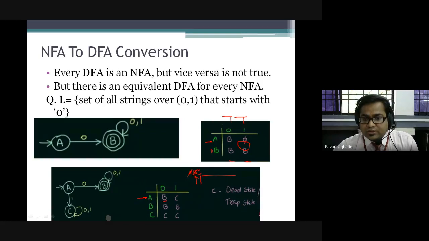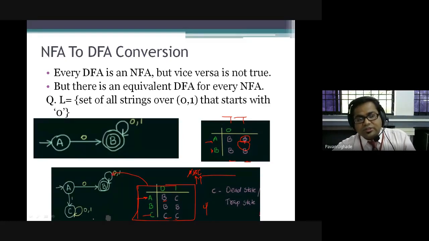Now process C, which was your state. As we know, C is a dead state. If it is a dead state or trap state, whatever the input, 0 or 1, you will be putting it on itself. So C over C. Now in your transition table, you will see there is no state left out as a phi. After this, you draw the transition diagram.